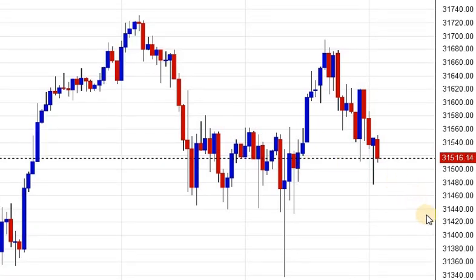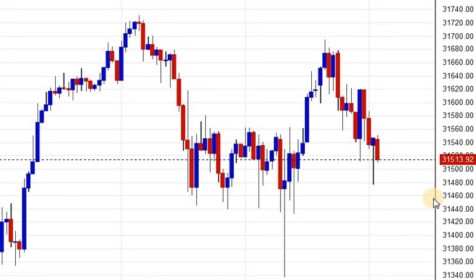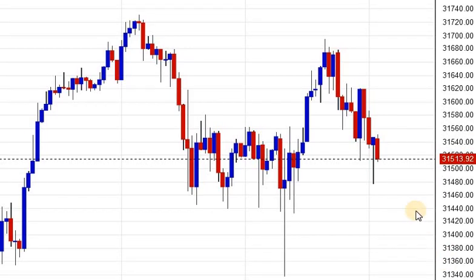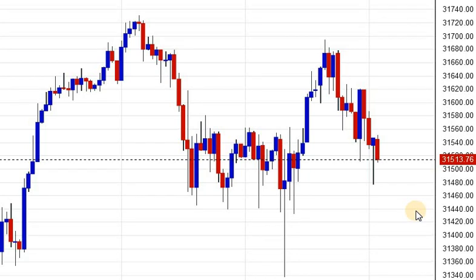But if Dow Jones breaks 450 and manages to sustain below that level, then expect Dow Jones to test around 31,300 and 31,100. Now let's move on to Nasdaq.